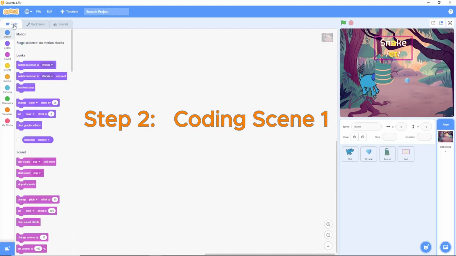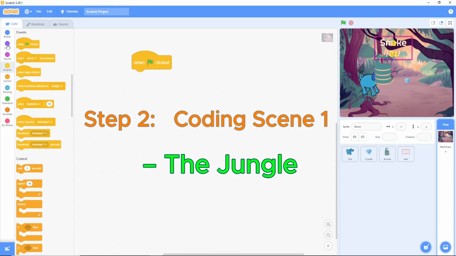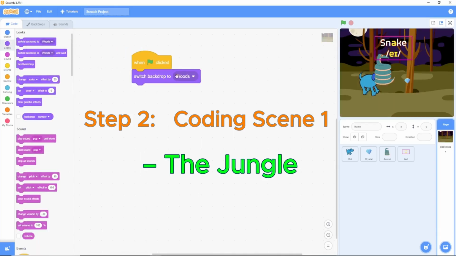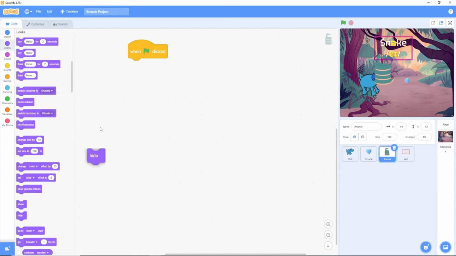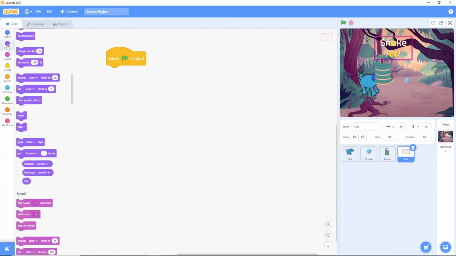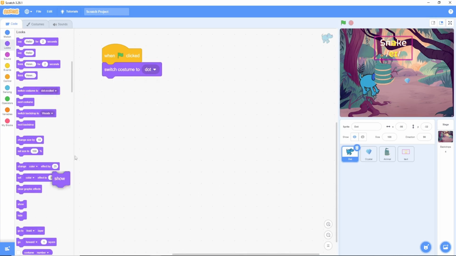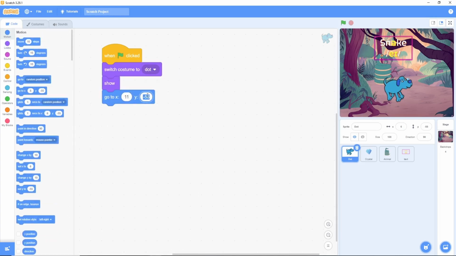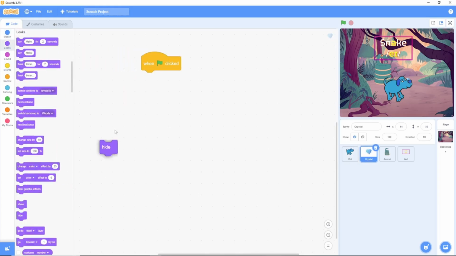Now let's write the script for our first scene. When the green flag is clicked. Backdrop. First, we'll switch backdrop to jungle to start our story in the jungle. Initial sprite states, we'll hide all the animals and text sprites for now. Then, we'll make sure Dot is using her costume, show her, and move her to the center of the stage, X 11, Y -61. The magic crystal also needs to be hidden for now.